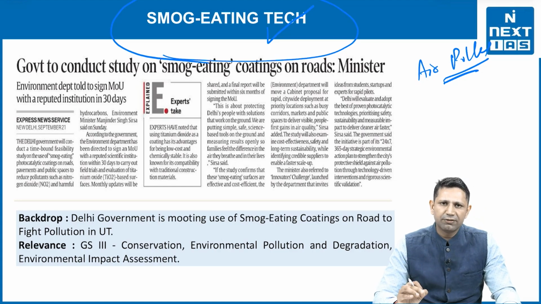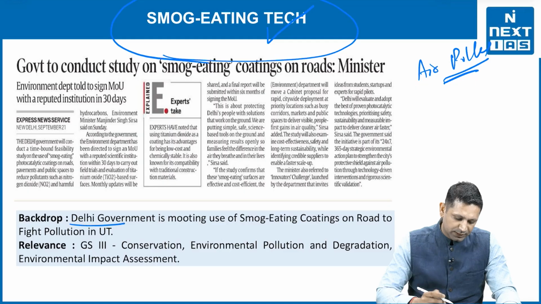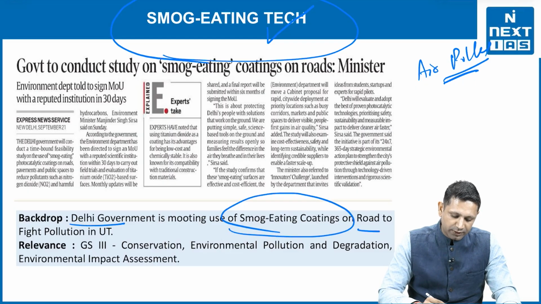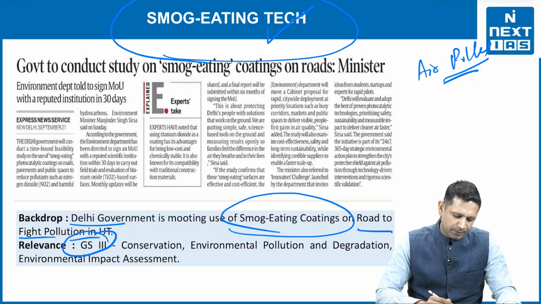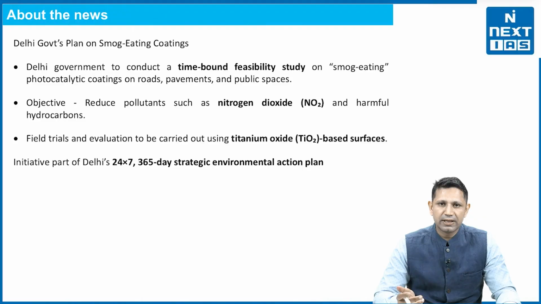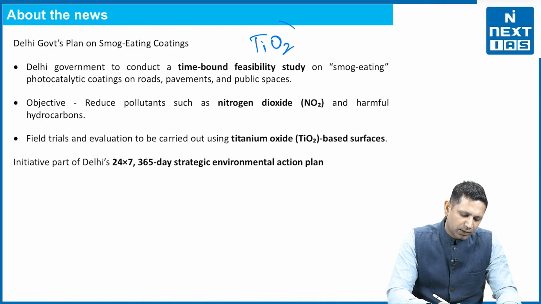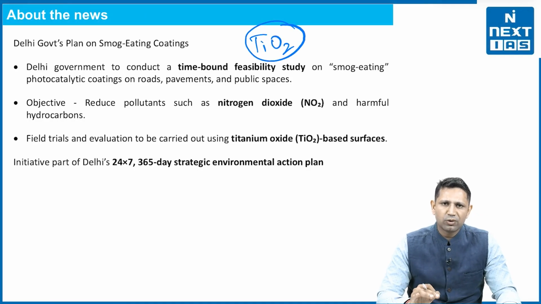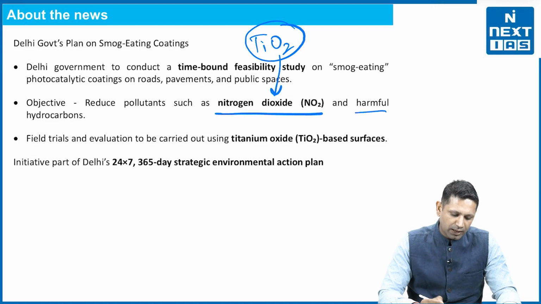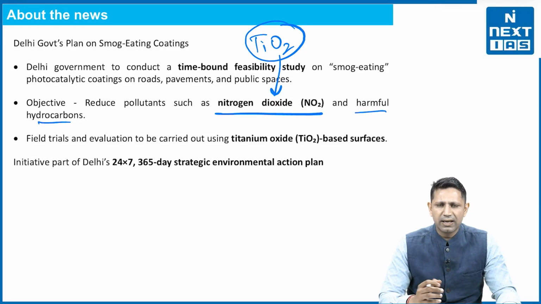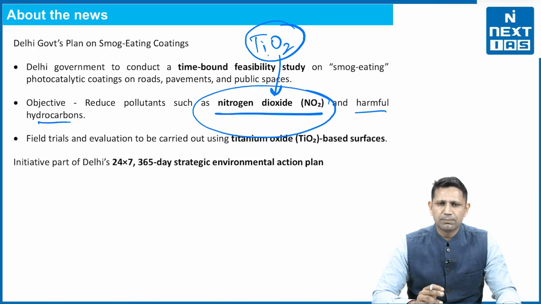And this particular initiative is being taken by the Delhi government. So the relevance here is that the Delhi government is mooting the use of smog-eating coatings on the road and fighting pollution in the union territory. The relevance is, as we know, GS paper 3: conservation, environmental pollution, degradation, environmental impact assessment. Now let's see the news. The news is that the government is mooting that it is going to coat the pavements, the roads, with titanium dioxide. This titanium dioxide has a property that it can catalyze the conversion of nitrogen dioxide and other harmful hydrocarbons into less harmful or non-harmful substances. So that's why we are going for this particular project.